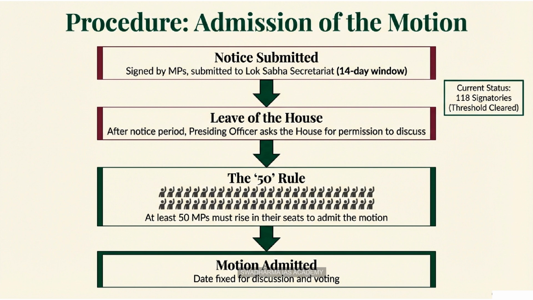The proviso states that no resolution for this purpose shall be moved unless at least 14 days' notice has been given of the intention to move the resolution. Why 14 days? Why that specific number? Why can't the opposition just move it tomorrow if they're angry?